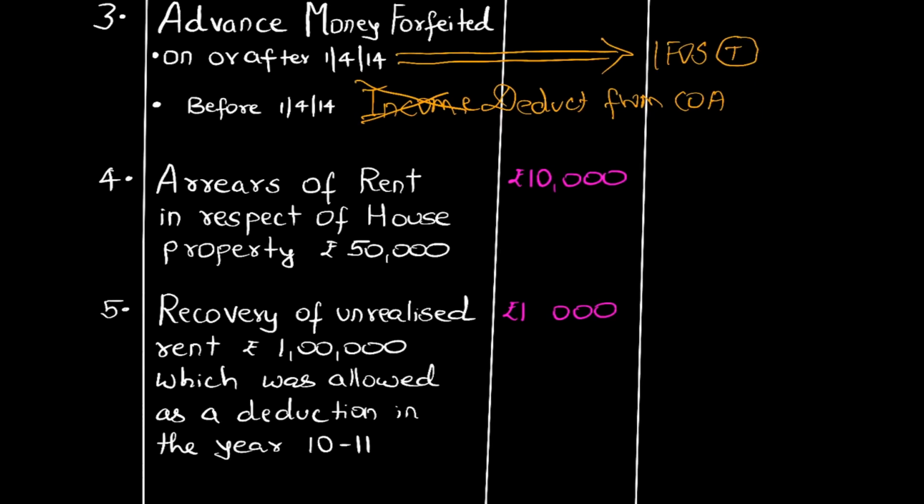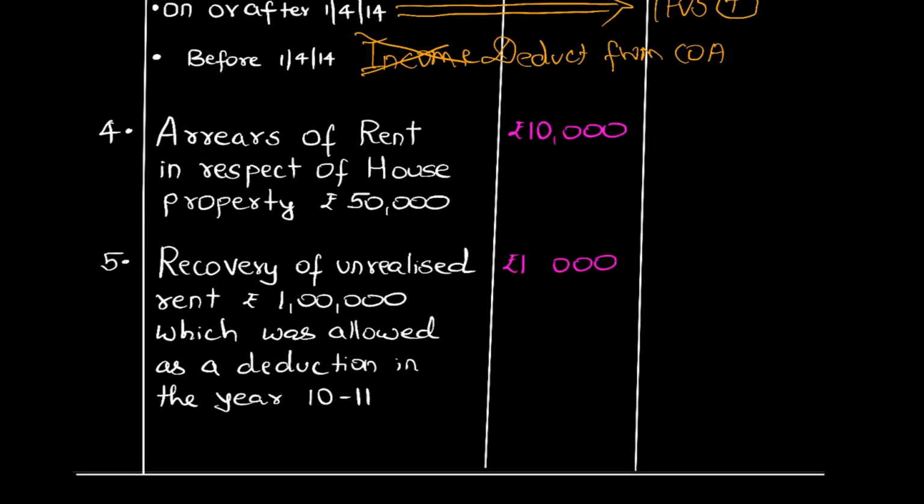The other 2 points which I want to discuss, friends, are arrears of rent. Now arrears of rent goes under income from house property. Recovery of unrealized rent. I am concentrating on the word recovery. So again, recovery is an income.